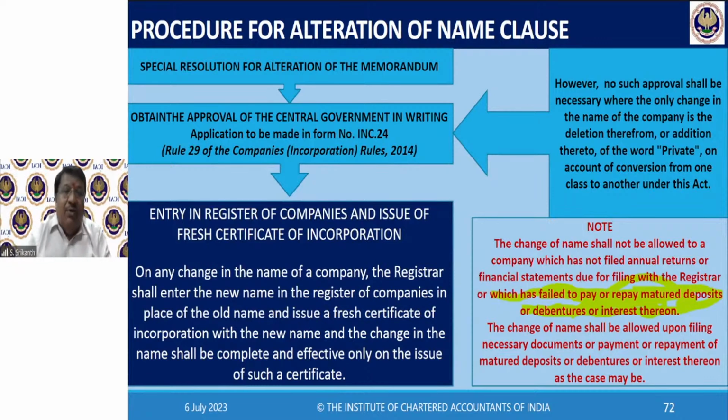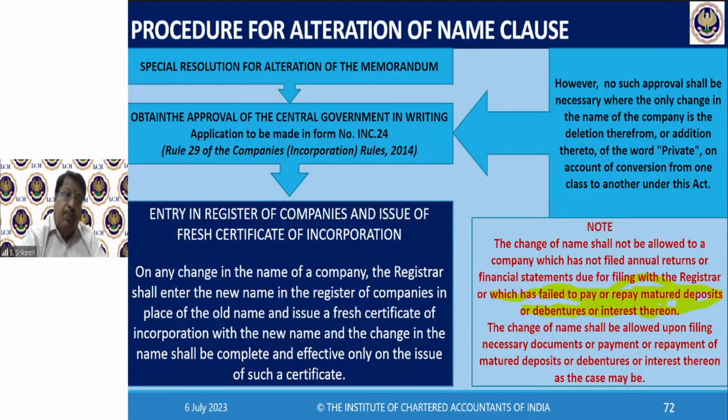You are changing the name. See what happens. Everybody has known this company by one name. Now that company is going to change the name. Quietly, they cannot change the name. So, you have to go to the central government and tell them we are going to change the name. Why? You have to give the reasoning. All that will be done in the application to be made in form number INC 24.